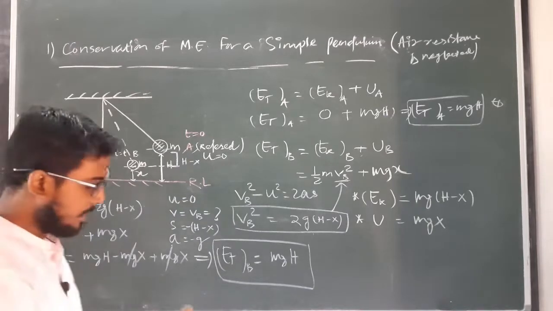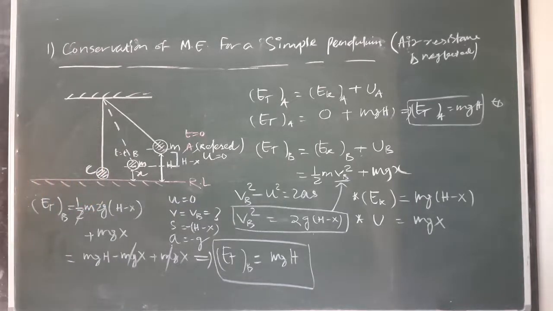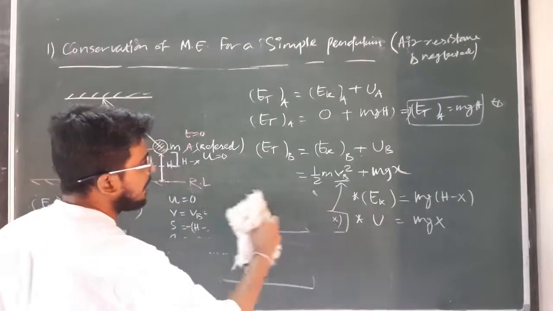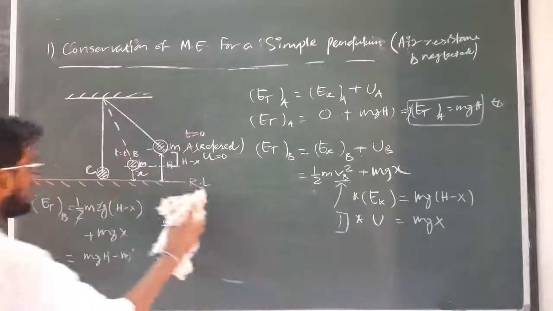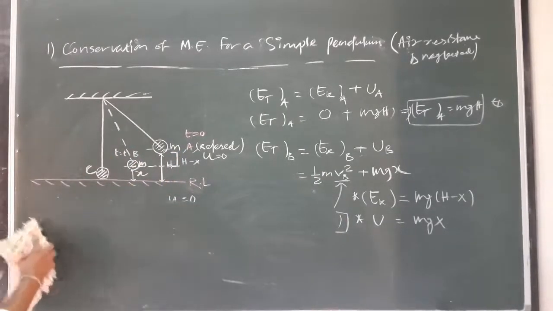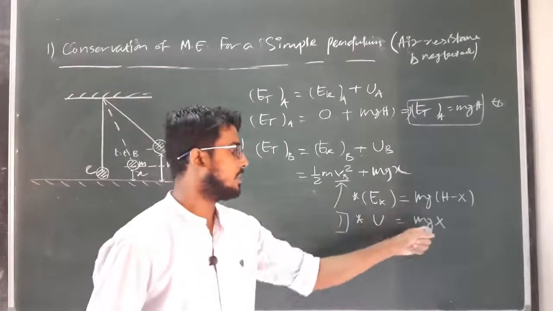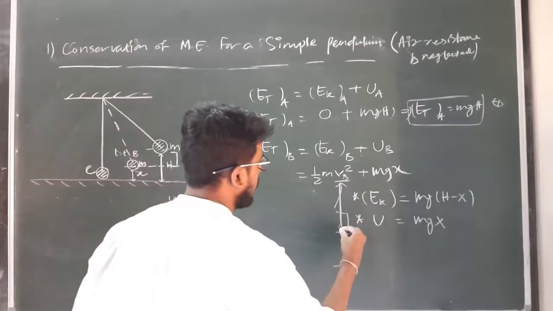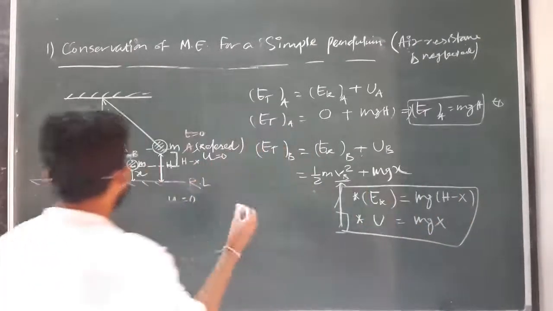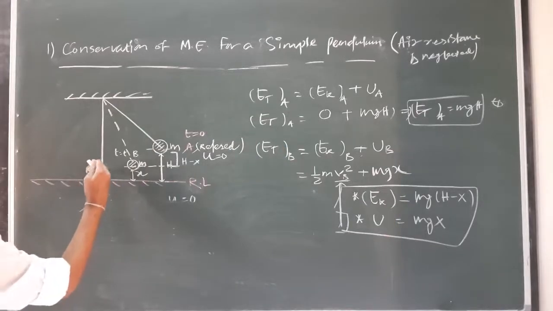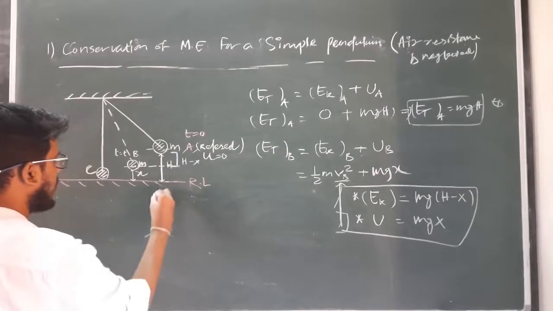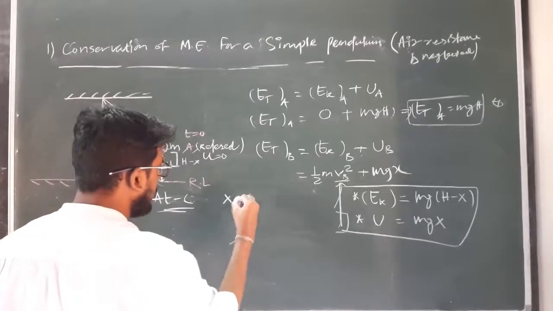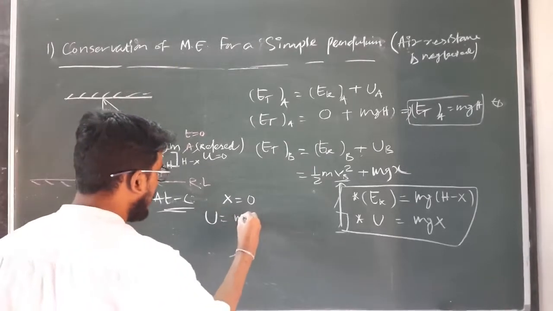So at C, if I am verifying the conservation principle of mechanical energy, for any general point whose height is x from the reference level, we have kinetic energy this much and potential energy this much. Applying these two expressions at location C, where the pendulum just touches the reference level, x equals 0.